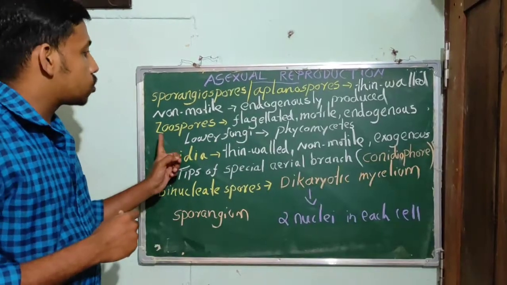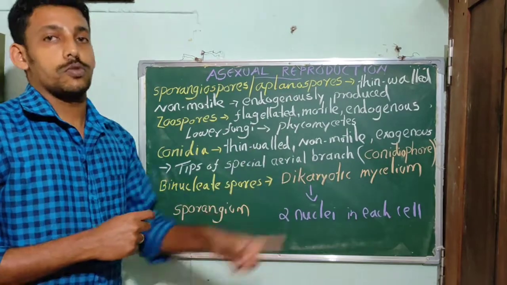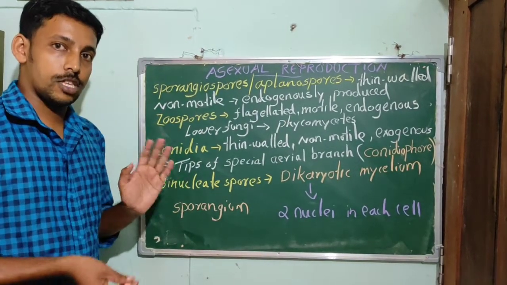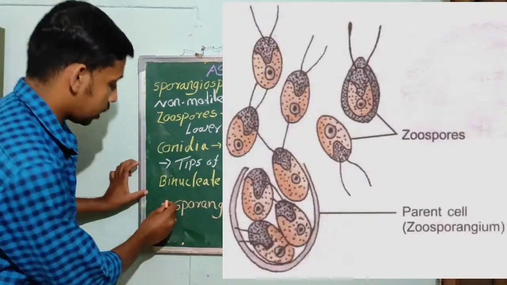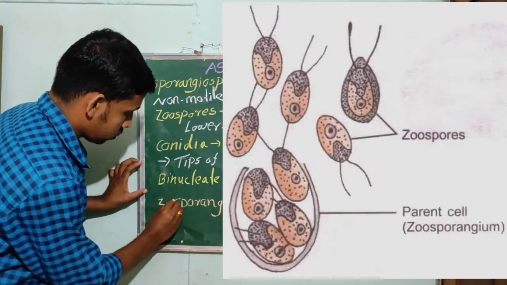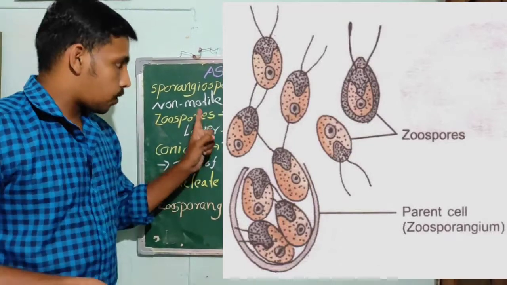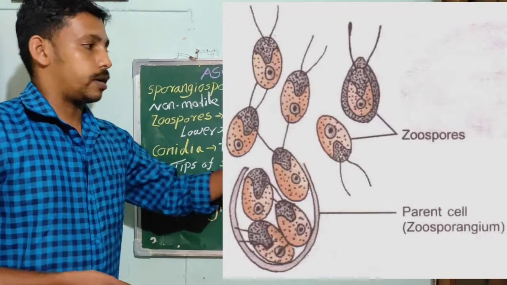Next one is the zoospores. These are flagellated, motile spores. They are also endogenously produced, in a sporangium known as the zoosporangium. It is found in the lower fungi like Phycomycetes.